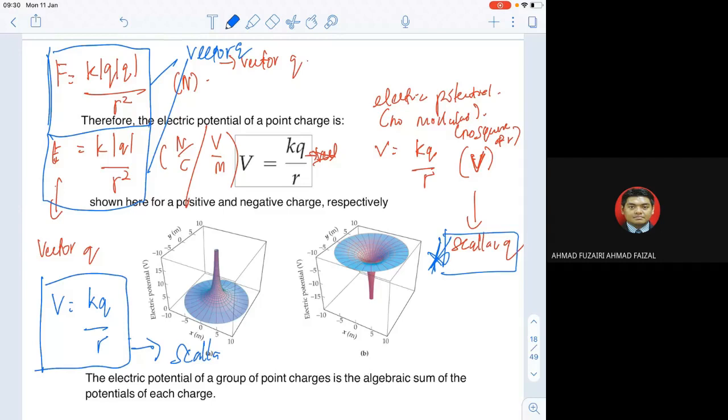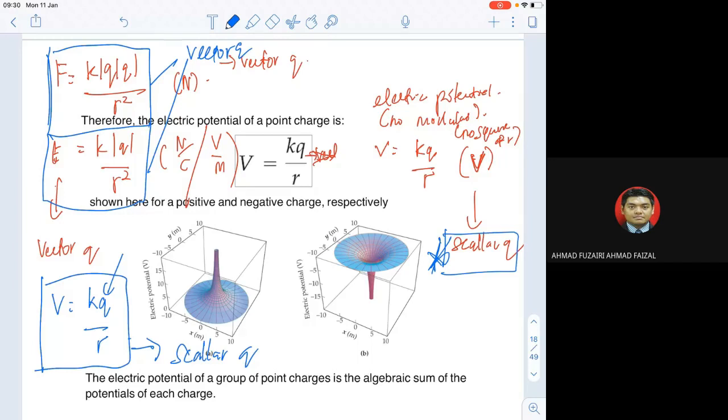But remember, when you calculate it, remember to put Q with the negative or positive sign. If Q is a negative charge, then you should put the negative at Q, because that will determine whether the result is negative or positive.